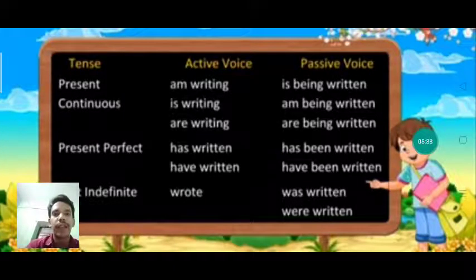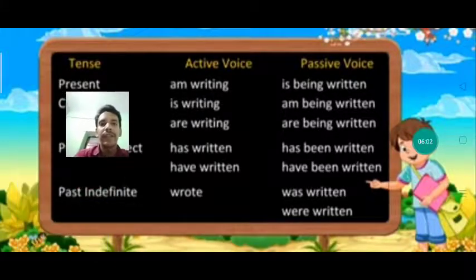Now you can see the tense, present continuous tense: am writing, is writing, are writing. So this will change into is being written or am being written or are being written. Same way, present perfect, has written or have written, and that will change into has been written, have been written. Same way we can see past indefinite, wrote. So this will change into was written, were written.